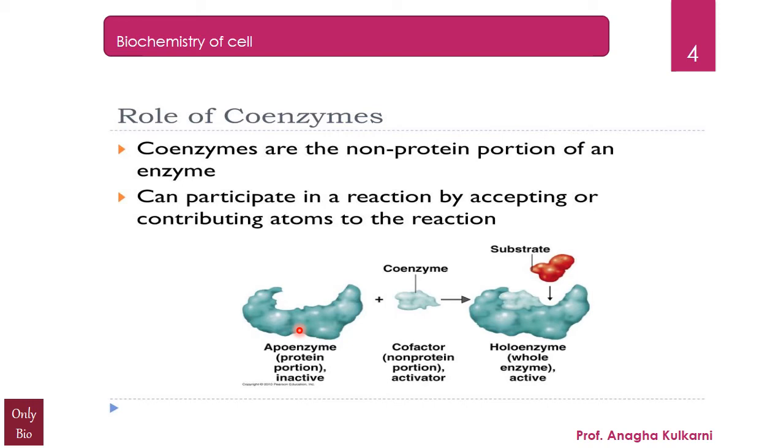Apoenzymes are the enzymes that lack, यानी उनके पास नेसेसरी कोफैक्टर्स, उनके प्रॉपर फंक्शनिंग के लिए जो जरूरी कोफैक्टर्स हैं वो उनके पास नहीं होते हैं. सो यहाँ पर आप देखिएगा there is some space for some factor which can be accommodated. So जब तक उसके साथ कोएंजाइम नहीं आता और वो काम नहीं कर पाता तब तक हम उसे कहते हैं apoenzymes. I repeat, apoenzymes are the enzymes that lack their necessary cofactors for proper functioning.